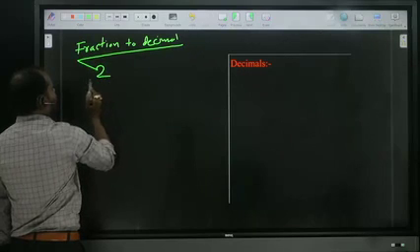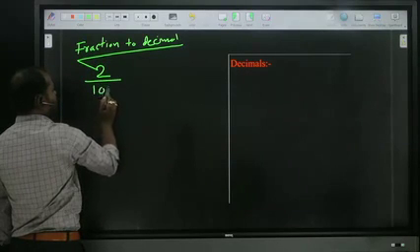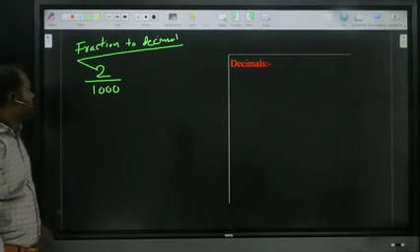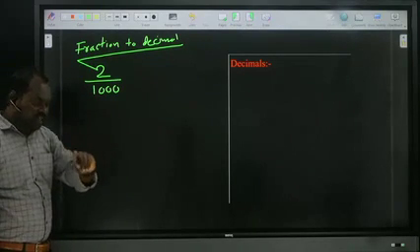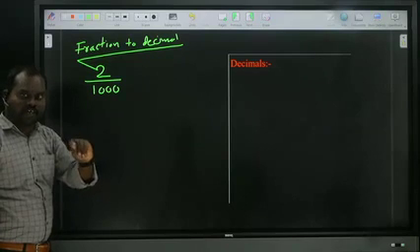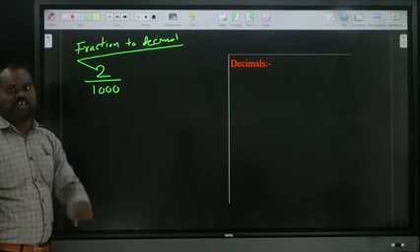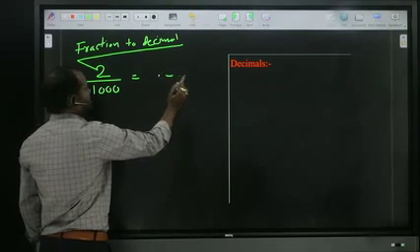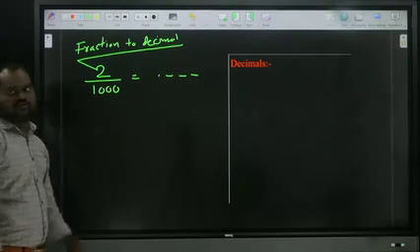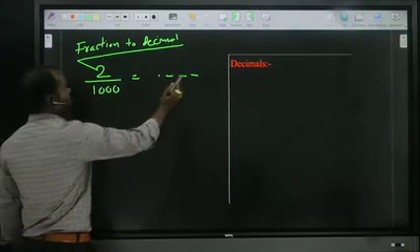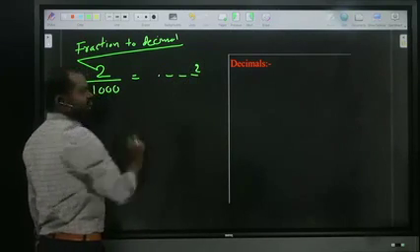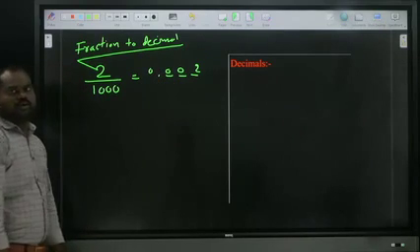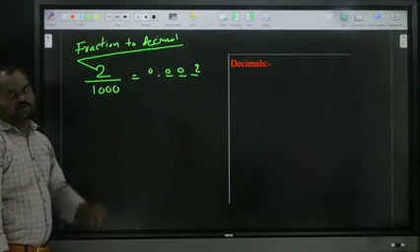For example, 2 by 1000 is there. So while doing the fraction to decimal, here how many zeros are there? 3 zeros. Whenever 3 zeros, after point you will get 3 digits. That means after point 1 2 3 digits because 3 zeros. Okay? First of all write down that 2 at the end place. We should fill from back the balance 0 0 0. Okay? 3 zeros, right way. That's why write down 3 digits. Now